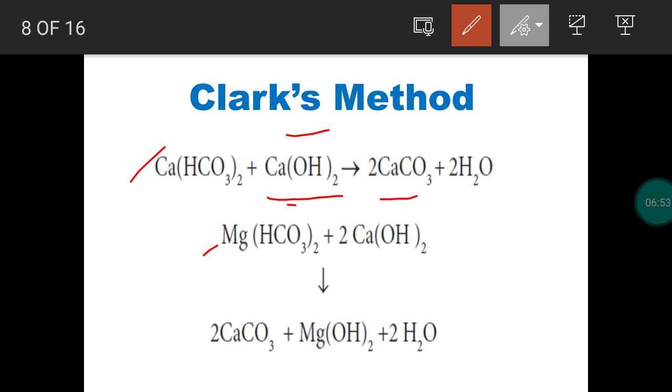When a calculated amount of lime is added to hard water, calcium bicarbonate is precipitated as calcium carbonate. Magnesium bicarbonate will be converted into magnesium carbonate, and further hydrolysis will give magnesium hydroxide precipitate along with calcium carbonate and water. So in Clark's method also we get the same precipitates, magnesium hydroxide and calcium carbonate. We can remove them by filtration.